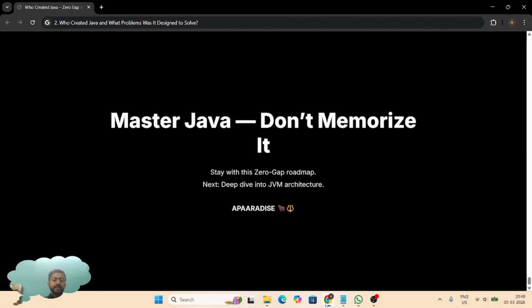If you want to truly understand Java, not just write code, stay with this zero gap roadmap. Next, we will break down the JVM architecture, which is the core engine that makes Java platform independent. We are not rushing, we are rebuilding properly.